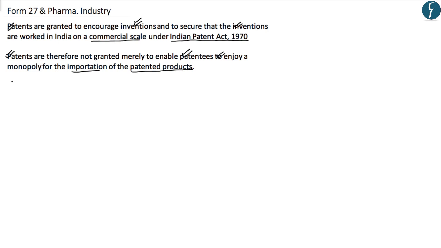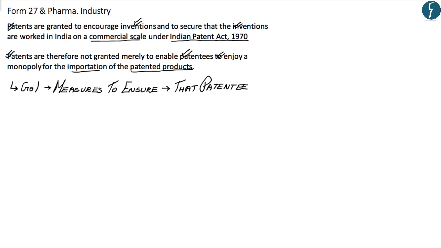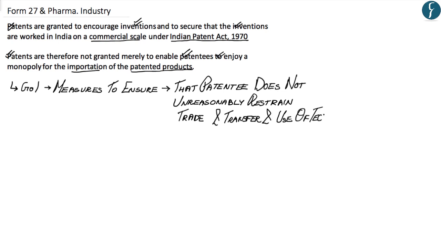And therefore, the Government of India can take adequate measures to ensure that the patentee, or the person or the company who has taken the patent, does not unreasonably restrain trade or the transfer and use of the patented technology.